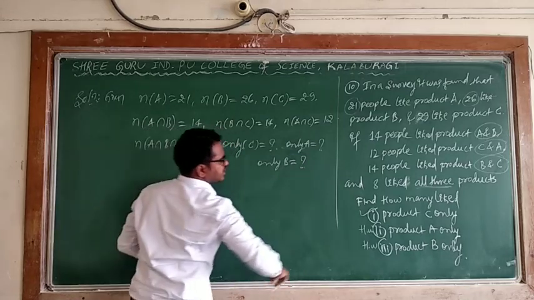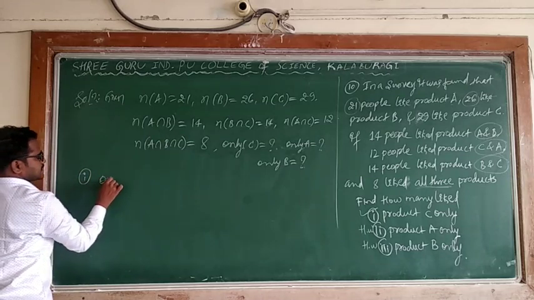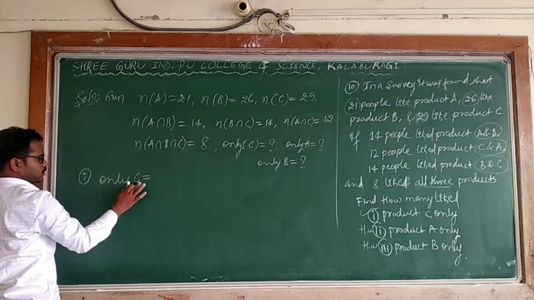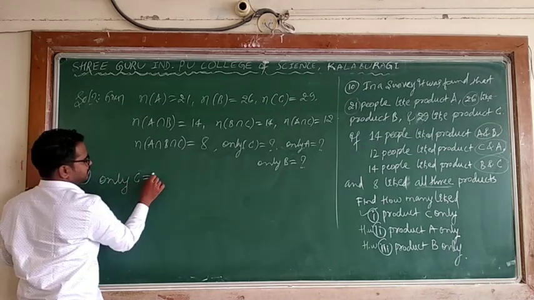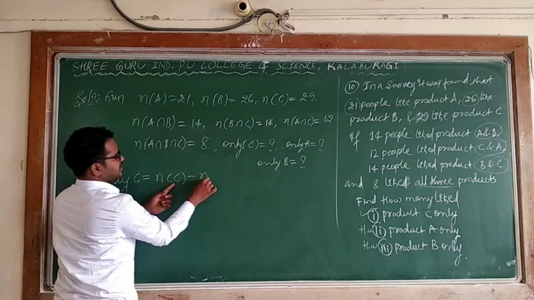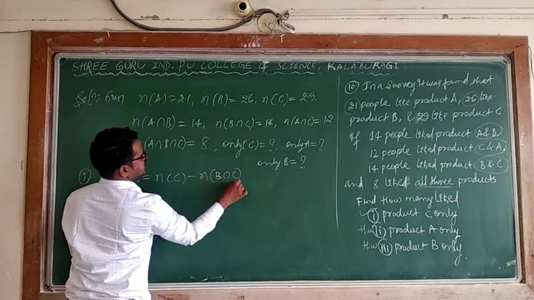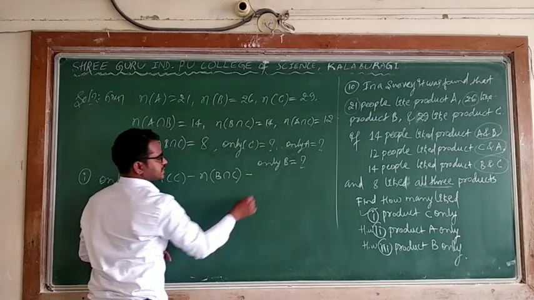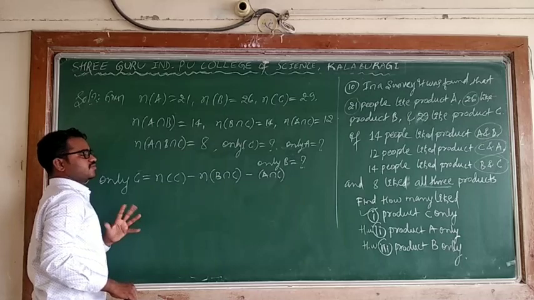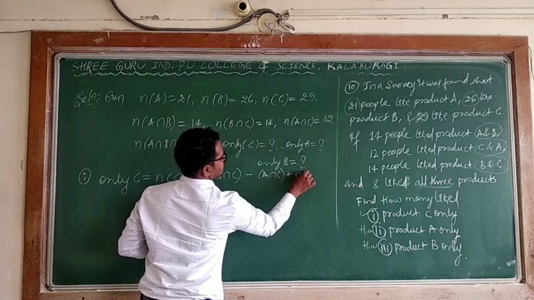So I am taking the first bit. What is the first bit? Only C. As you know, in the previous problem I took one note. According to that, only C can be obtained by n of C minus AB. AB I don't want, I need only C. C is there, minus BC, minus AC, plus ABC.